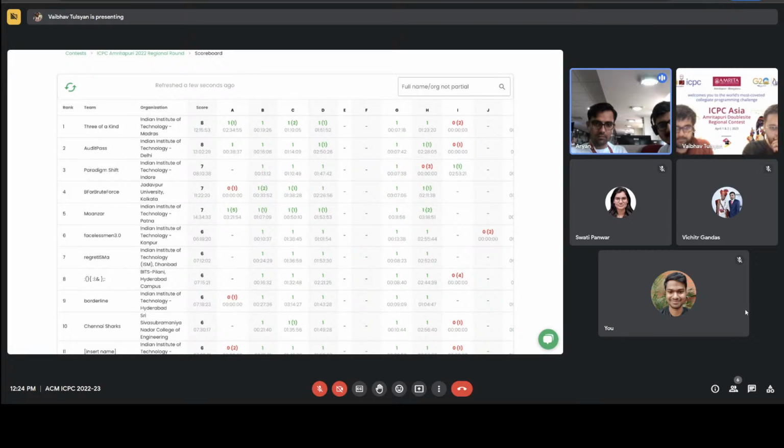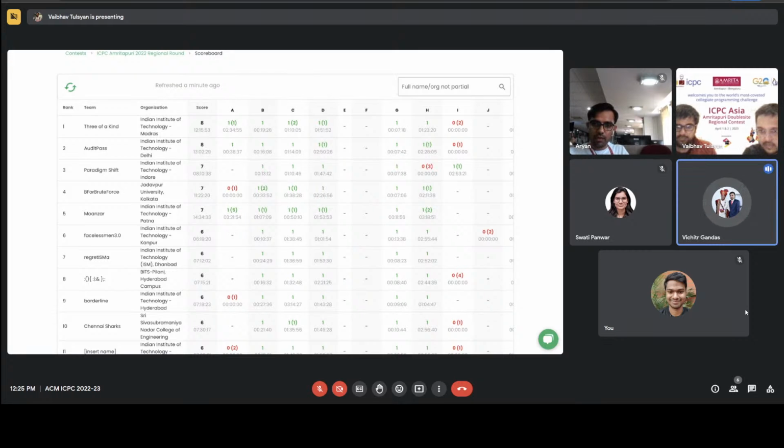And until yesterday, the bound was n less than or equal to 30. So it was easier to see that bounds would be low. But once we increased it to n equal to 42, the model solution we have, which reaches all the states, just takes 11 milliseconds. So, yeah, probably Vichitra wants to say something.